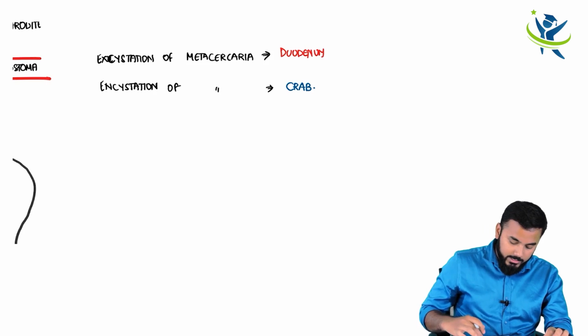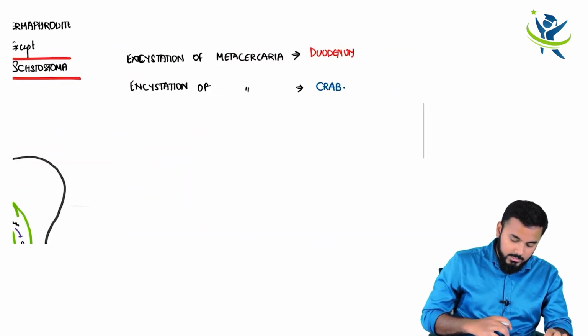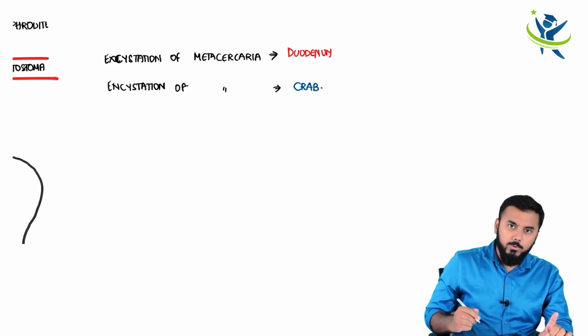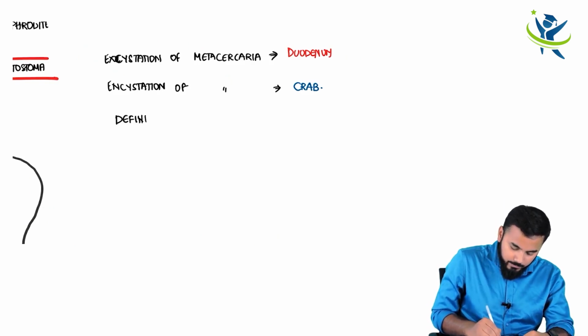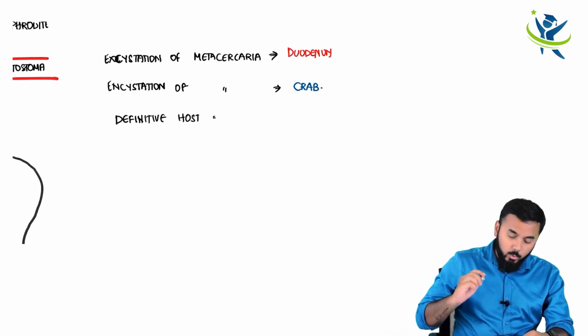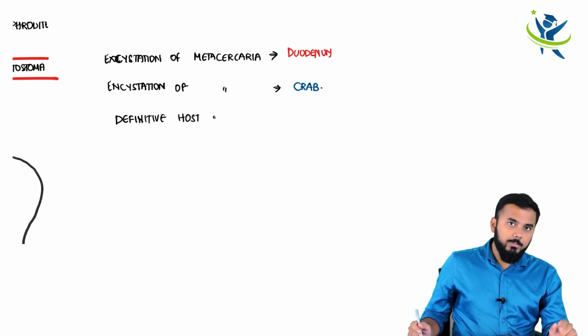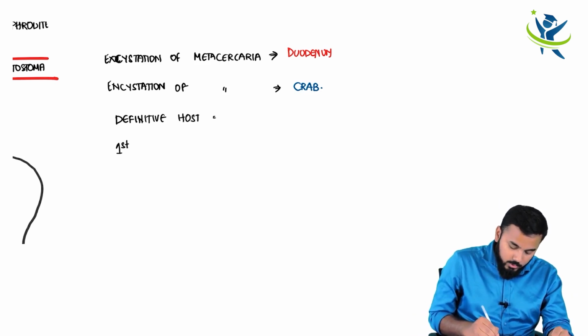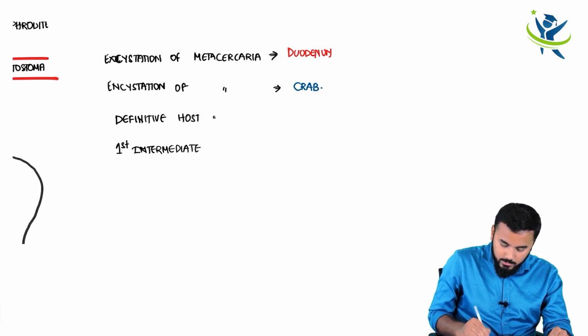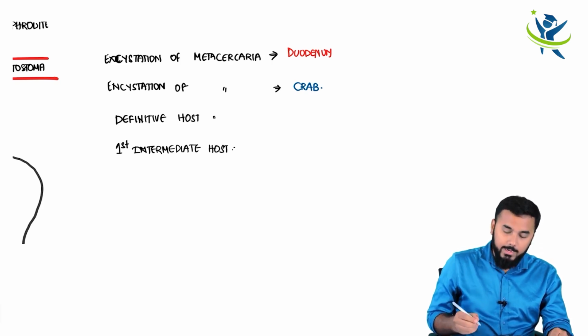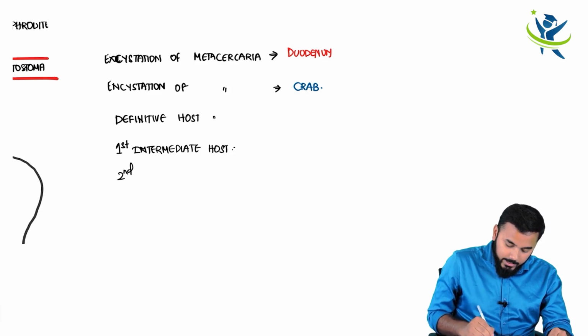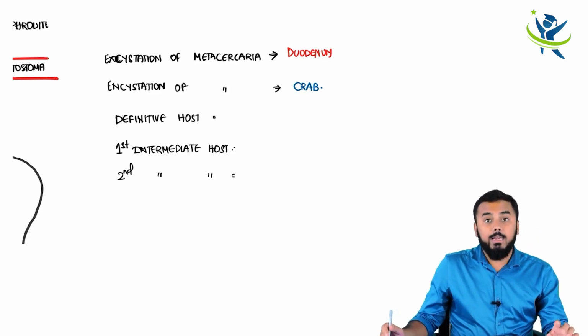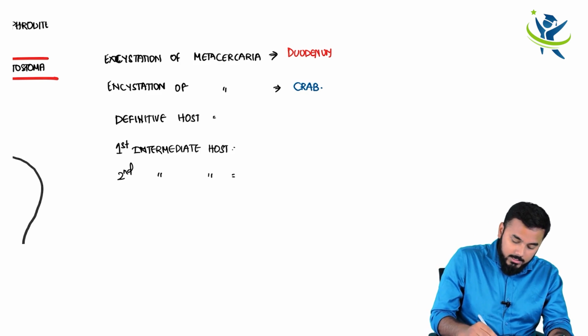Now one of few important things we have to discuss here. What are the few important things, guys? The first important thing is who is the definitive host and who is the intermediate host. Here we have seen two intermediate hosts. The first intermediate host was snail, and the second intermediate host was your what? Crab.